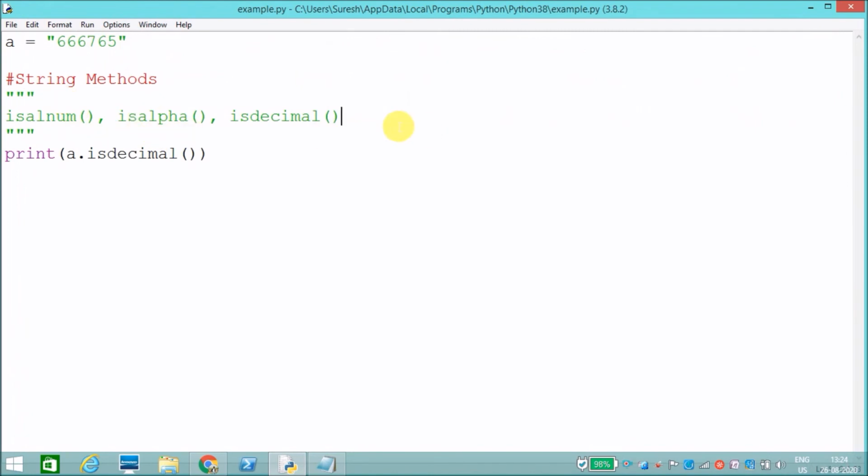Likewise, there is another method called isdigit. It will check whether the given string contains only digits. Digit means 10001, like that. I'll save it and run this.